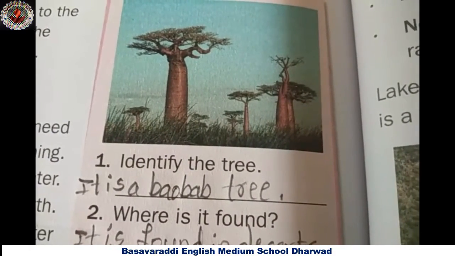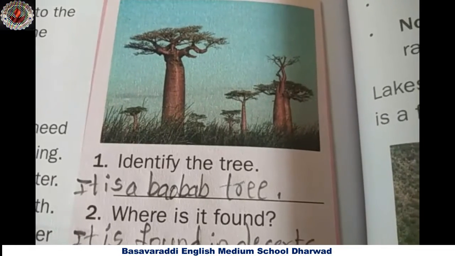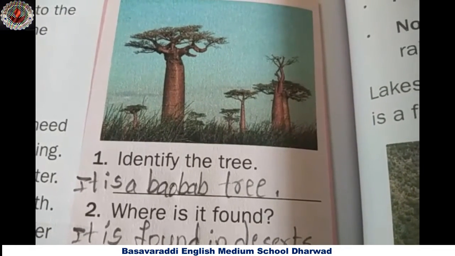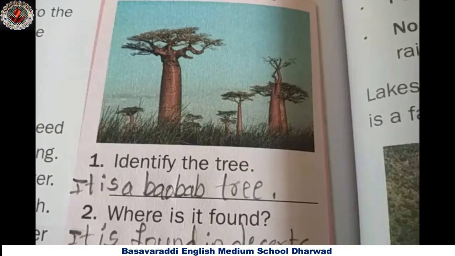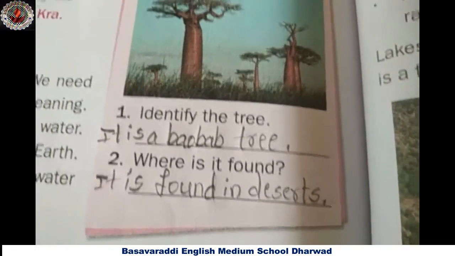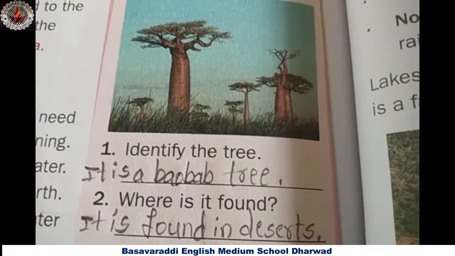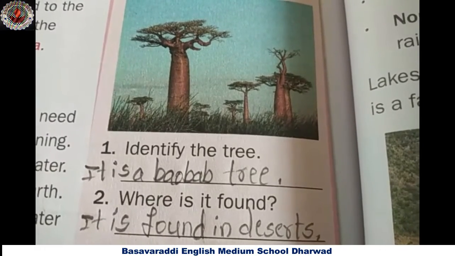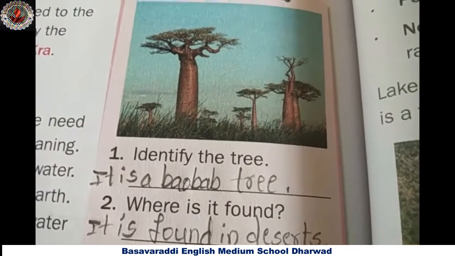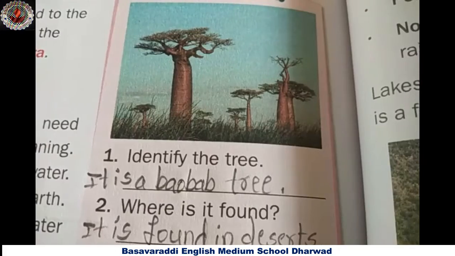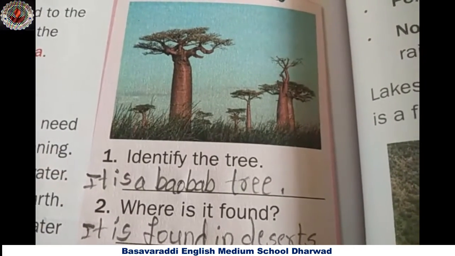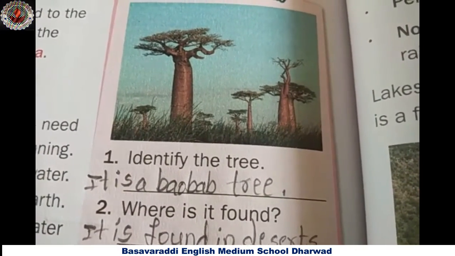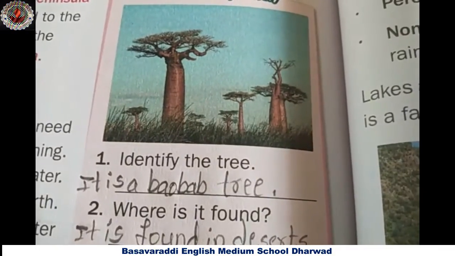Do you remember? We have learnt it in the landforms of the earth lesson. Second question. Where is it found? It is found in desert. Why? Because this baobab tree does not need much water. Is it?